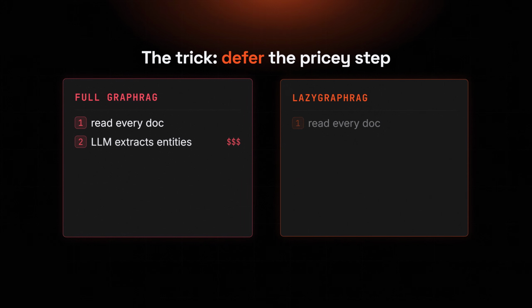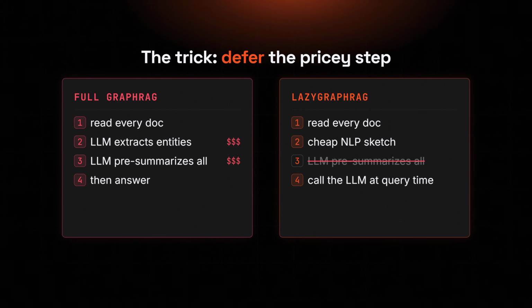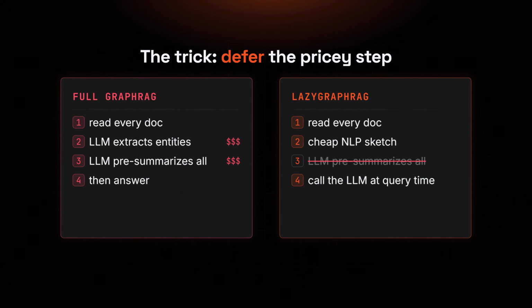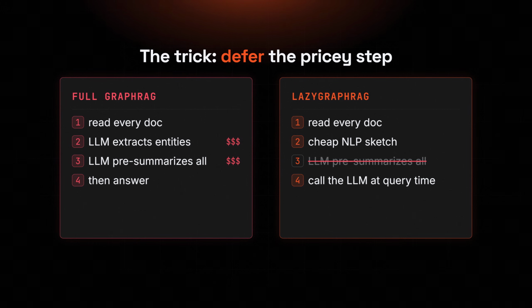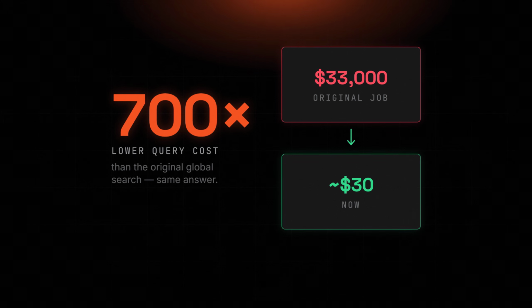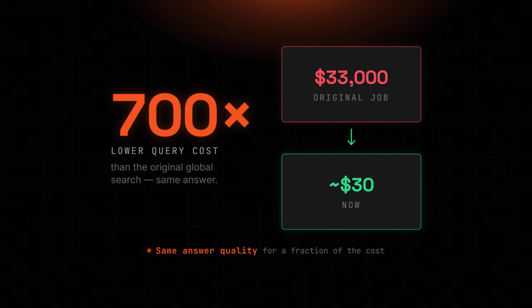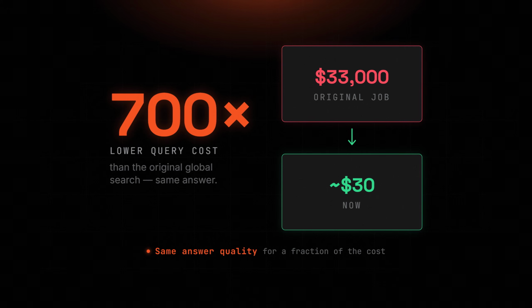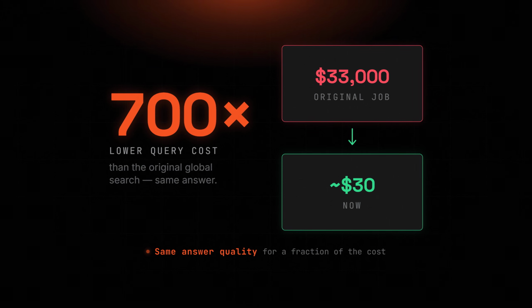How? It stops paying a premium model to pre-read your whole library. It sketches the graph with cheap, old-school language processing and saves the expensive LLM for query time, the one moment that actually needs it. And querying got radically cheaper as well, over 700 times cheaper than the original global search for the same answer quality. That $33,000 job, people now run it for about $30.